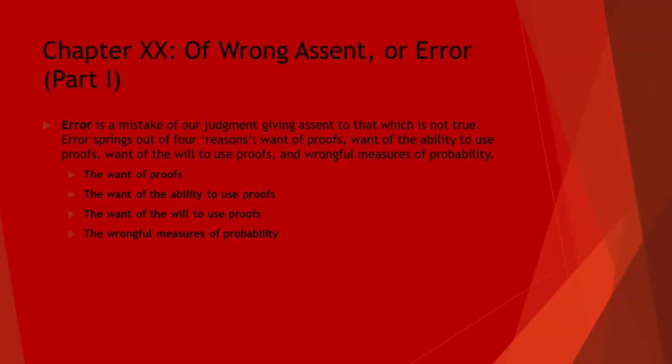Error is a mistake of our judgment, which comes through the want of proofs that can be easily procured, which springs from intellectual laziness. The want of the ability to use proofs, of those who do not have the mental faculties to do proofs. The want of the will to use proofs, of those who want proofs to show off, but actually do not use them, being more intellectually lazy. And the wrongful measures of probability, which will be described in the next slide.